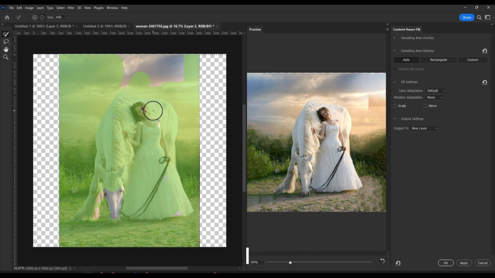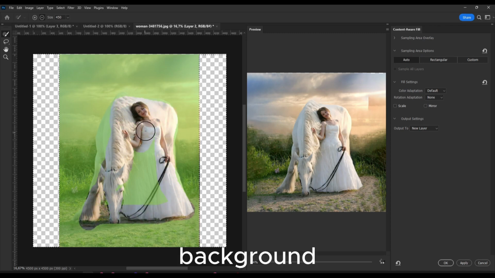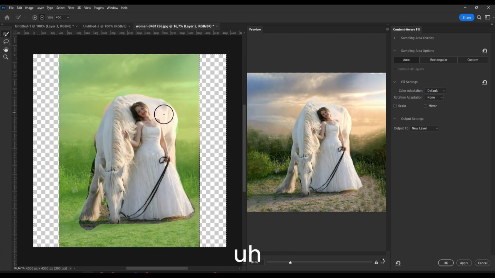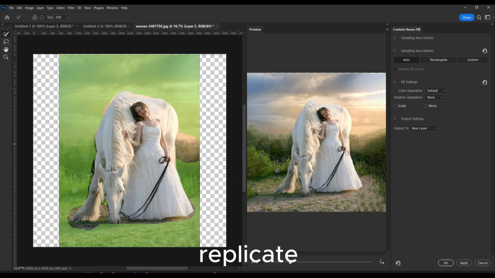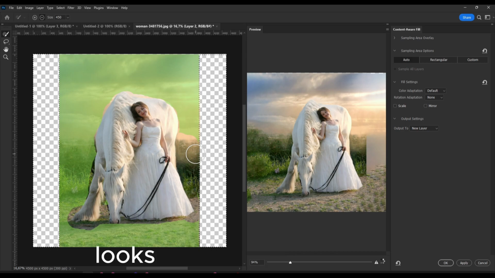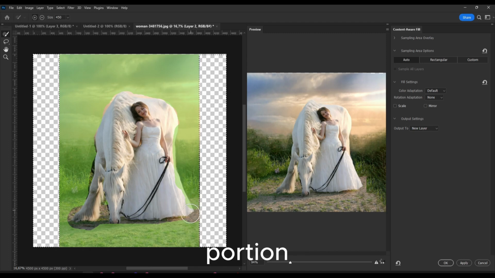Actually I don't want to replicate the subject, so in this case minus will just delete this, only the background. I want to replicate only the background. So that's another method that you can use to fill the empty spaces, and now it looks just fine. If there's some of the grass that you don't want to replicate, you can just remove that. Maybe you only want this portion, and to be quite honest, it looks really good. But in my case, obviously I want this portion as well, so we'll fill this portion and here as well.